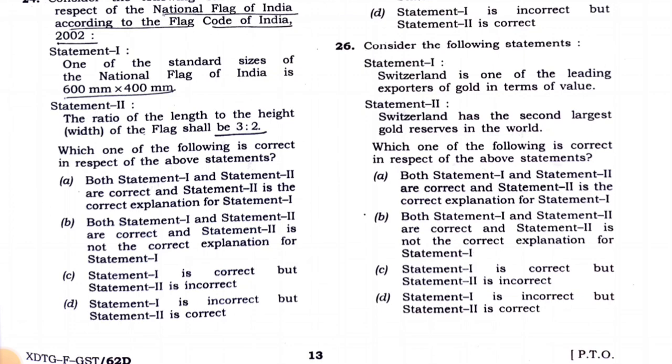Consider the following statements. Statement 1: Switzerland is one of the leading exporters of gold in terms of value. Statement 2: Switzerland has the second largest gold reserves in the world. So this is a current affairs based question, and you have to apply your brain here and some common sense also, and think about it a little bit. Switzerland is one of the leading exporters of gold in terms of value, so this can be correct, but we all know that Switzerland does not have the second largest gold reserves in the world. The second largest gold reserves in the world is in China, I think.